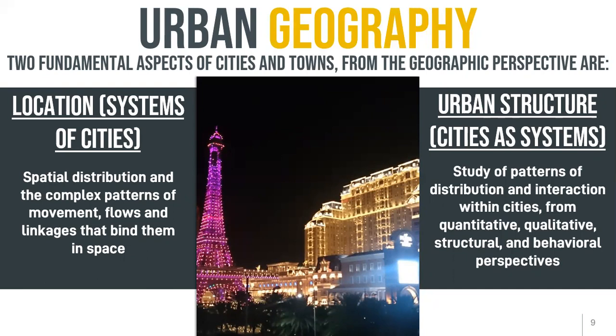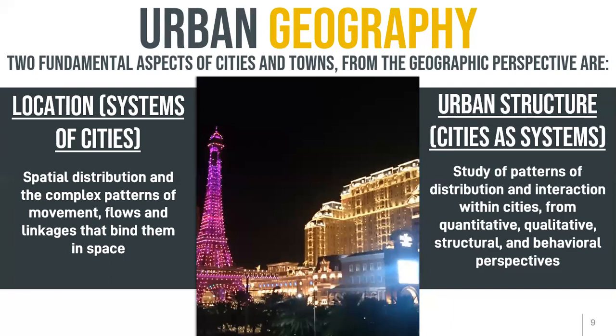What is meant by location? Location is spatial distribution and the complex pattern of movement, flow, or linkage that binds them into a space. So when we talk about location, we talk about space. Spatial actually means space.